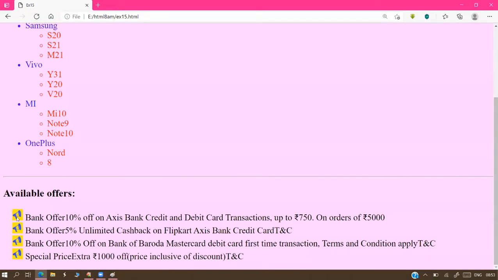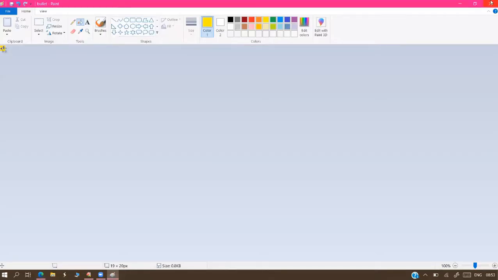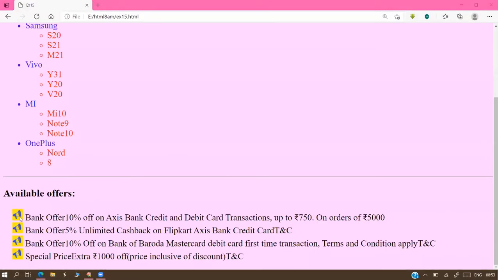So you can set any image like this. Your interest, your photos also you can set. Your photos also you can place, because that is also an image only. A photo is also nothing but an image only, so there is no problem.